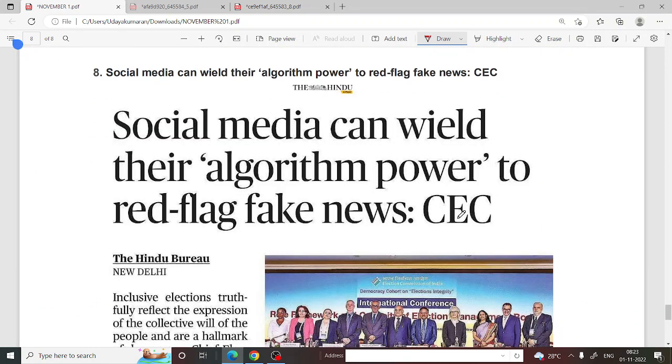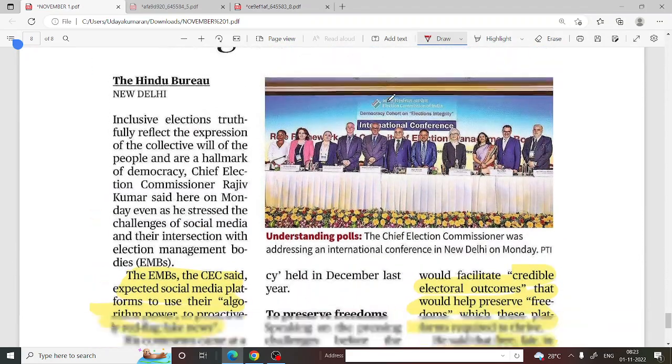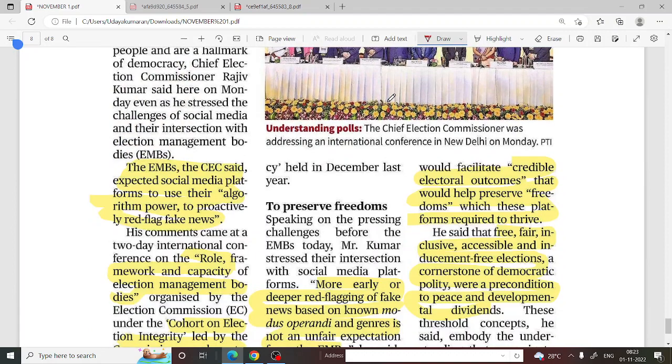The next topic is: social media can wield their algorithm power to red flag fake news (CEC). The Chief Election Commissioner has said that he expects social media platforms to use algorithm power.